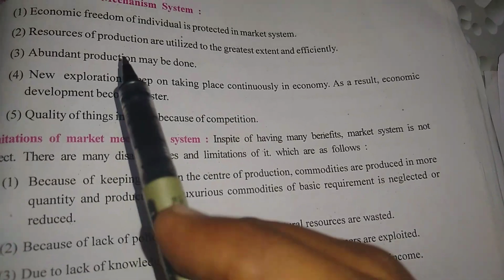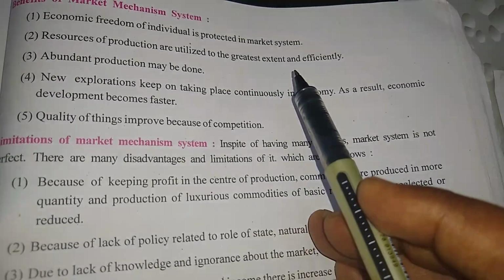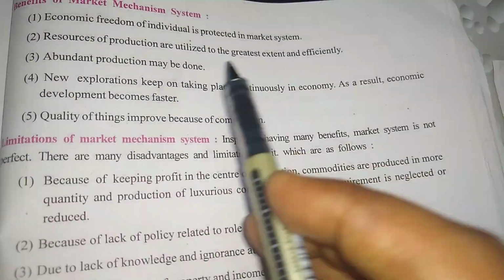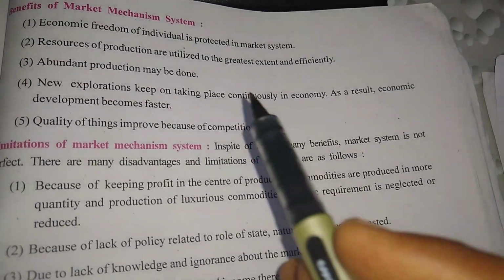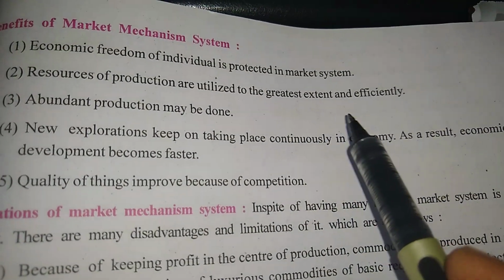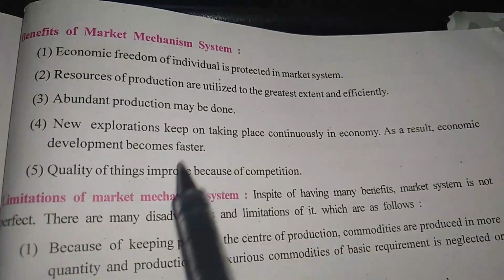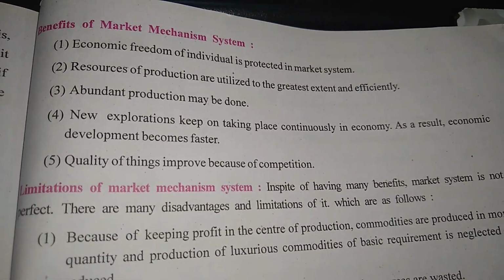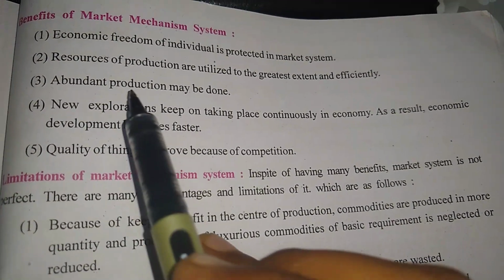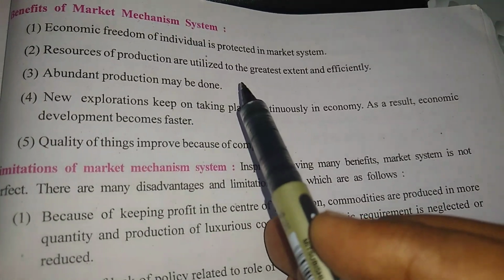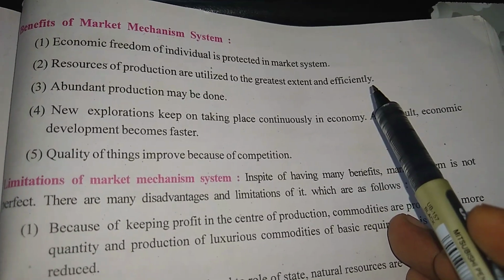Now the second benefit is that resources of production are utilized to the greater extent and efficiently. All the resources of production, as I already told you, are utilized to the greatest extent and efficiently. Land is utilized in the maximum efficient way. Labor will work in the maximum efficient way. Capital will be invested in the maximum possible way. So the benefit is that resources of production are utilized to the greatest extent and efficiently.